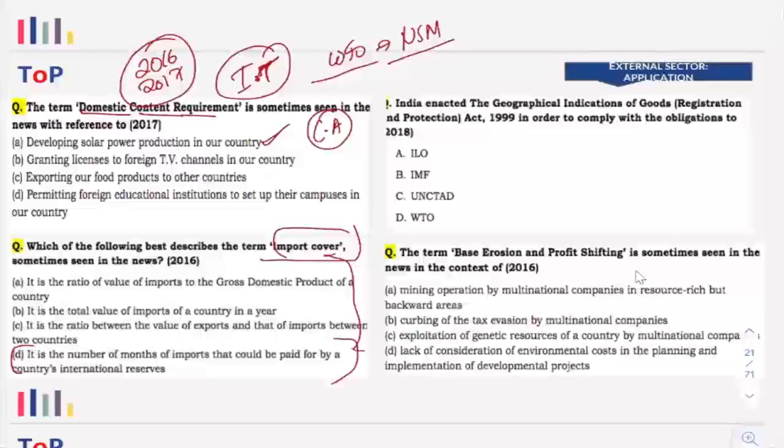Now next is: India enacted the Geographical Indications of Goods Act 1999 in order to comply with the obligation to... So geographical indication comes under, very simple, right? It is to comply with the obligations of WTO. It's as simple as that.